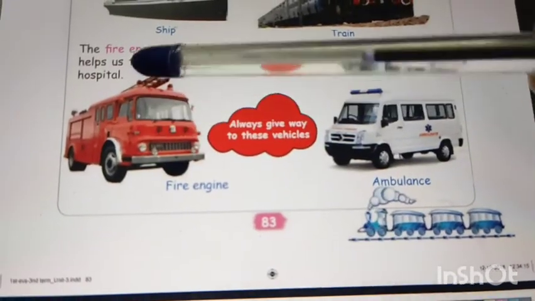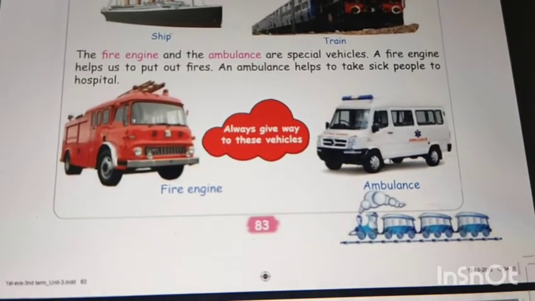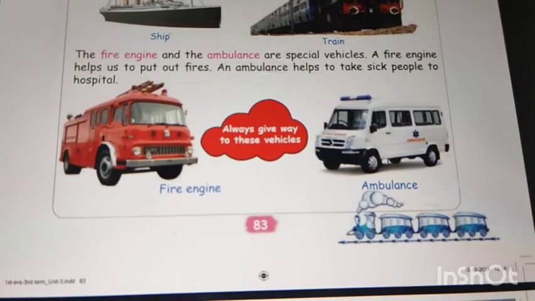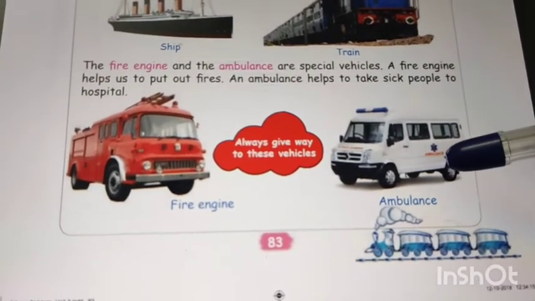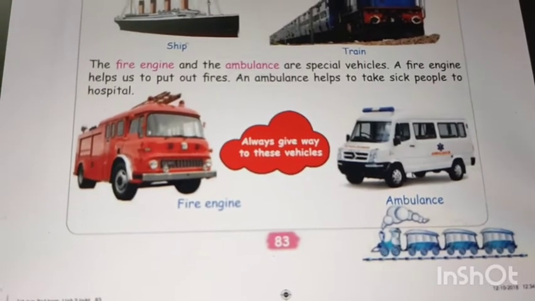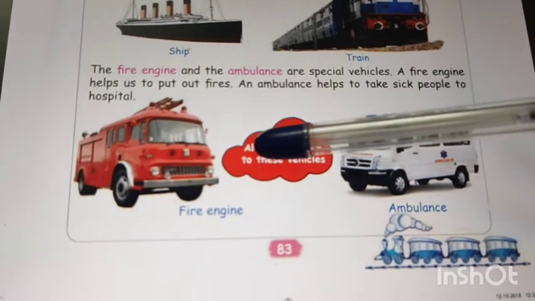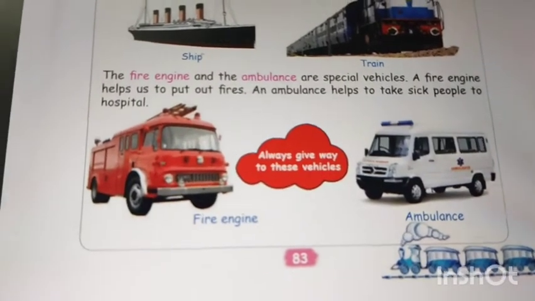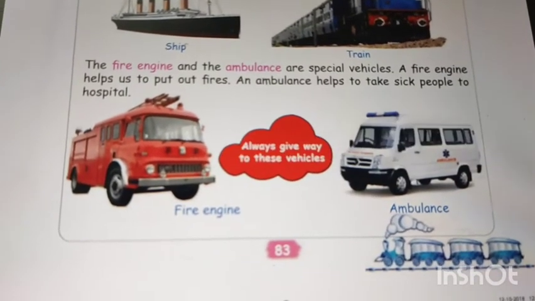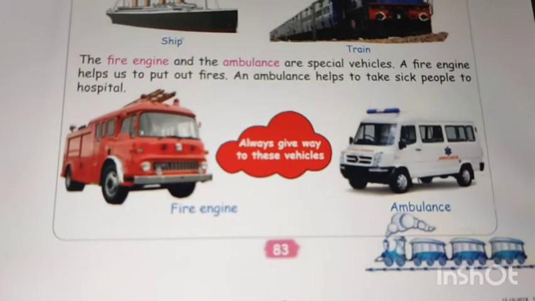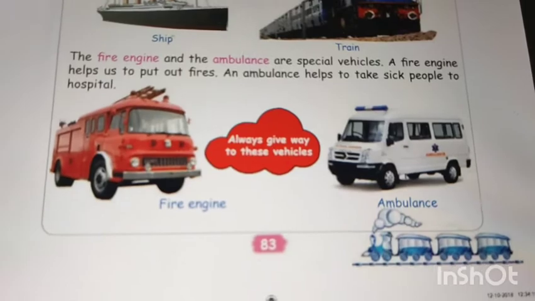The fire engine and ambulance are special vehicles. A fire engine helps us to put out fires. An ambulance helps us to take sick people to hospital. Ambulances are very necessary nowadays. And you also know, wherever a fire accident happens, the fire engine helps there. You should always give way to these vehicles because they are working for emergency needs.